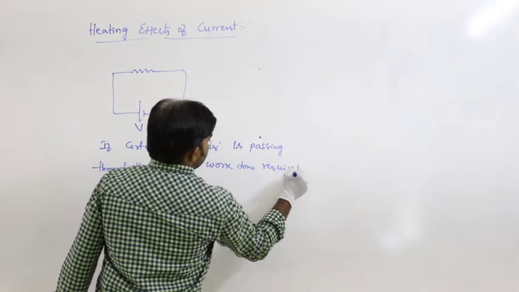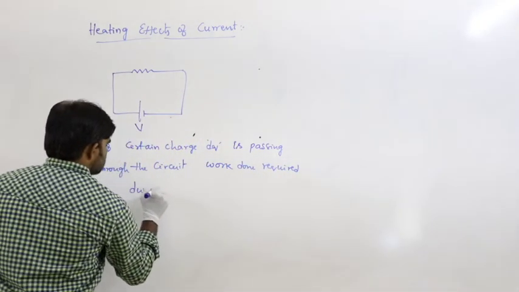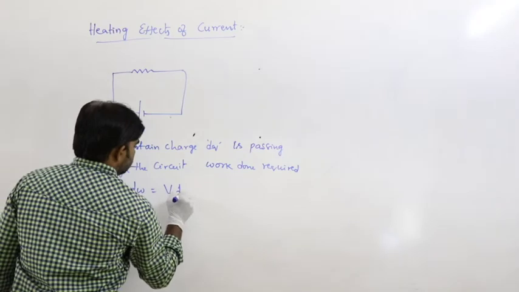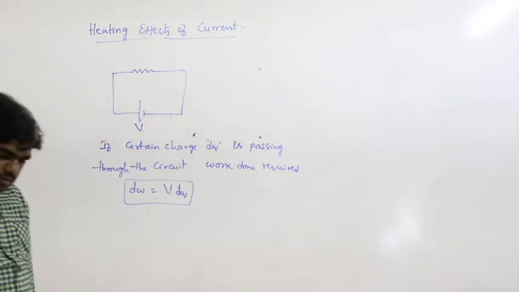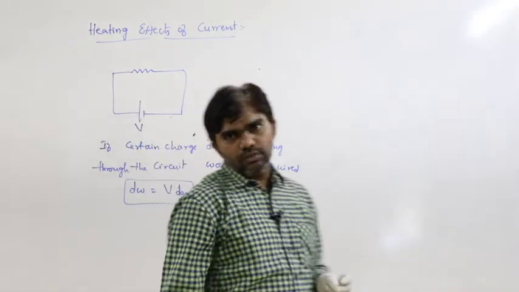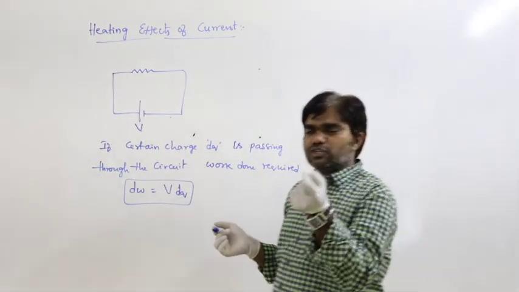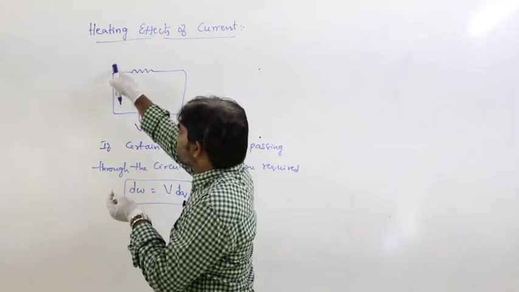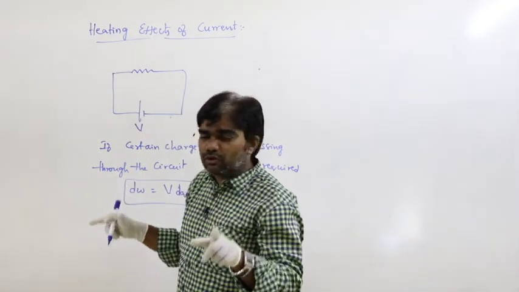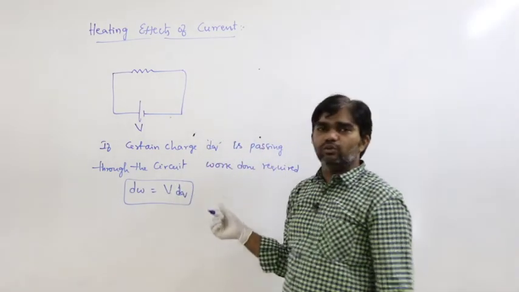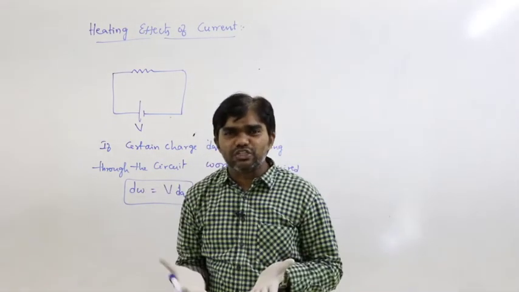The work done required: dW is equal to V dq. Is that right or wrong? If a small amount of charge passes through the circuit, what is the amount of work done required? Work done is equal to V dq. That is the definition of electrical potential.